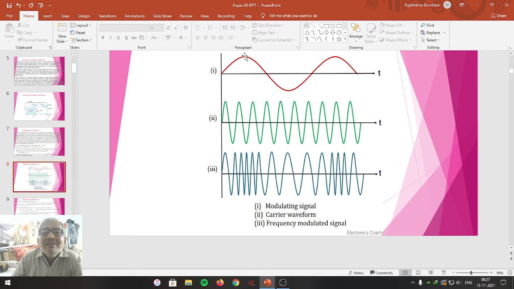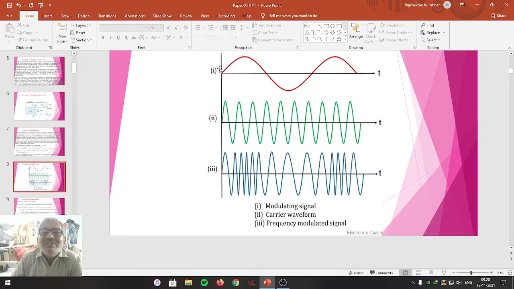But when the modulating signal reaches the negative peak, the carrier frequency decreases as there is an increase in time. This decrease in frequency is by Fc minus delta F. And the same thing is repeated as the amplitude of the modulating signal varies. If you look at the amplitude of the modulated wave, it remains constant throughout. These are called the waveforms related to the frequency modulated wave.